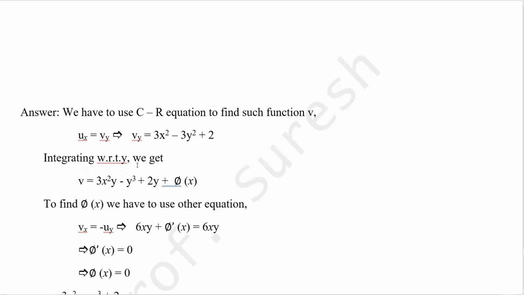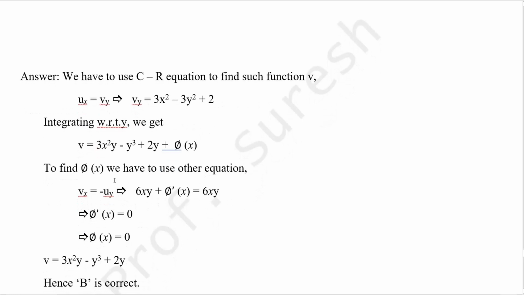So integrating with respect to y, we get v equal to 3x square y minus 3y cube by 3, that 3 can be cancelled, plus 2y. In general we add a constant, but when we are integrating with respect to y, this phi of x is a constant, so keep it in mind, phi of x is a constant.